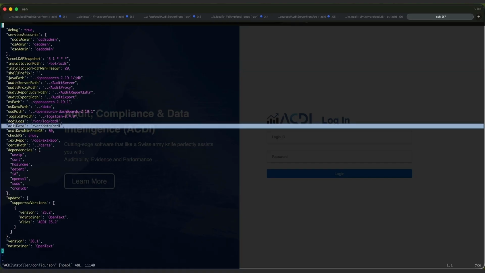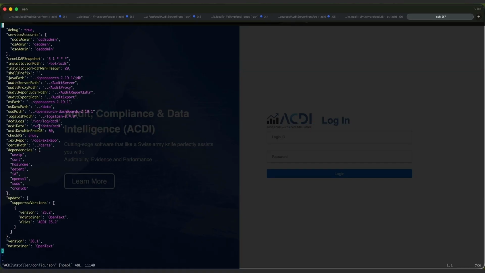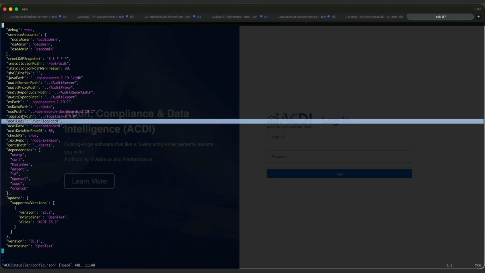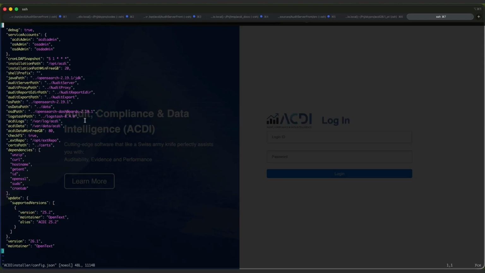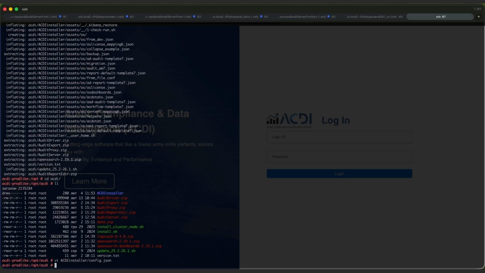ACDI data, the location where ACDI and Opensearch data will be stored. ACDI logs, the location where logs for ACDI components will be stored. Root user is required to install ACDI.